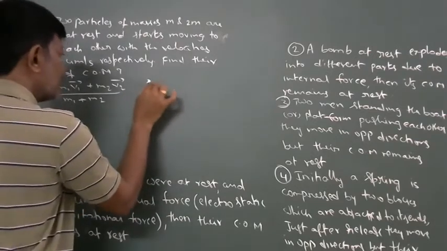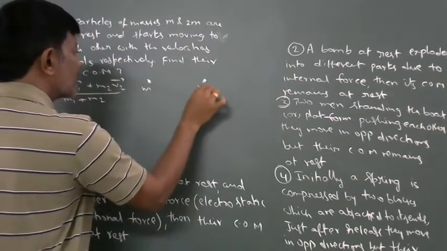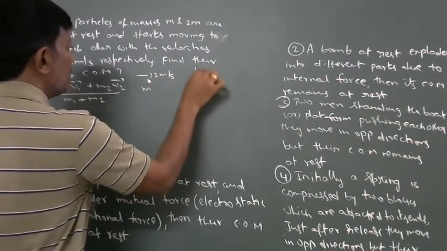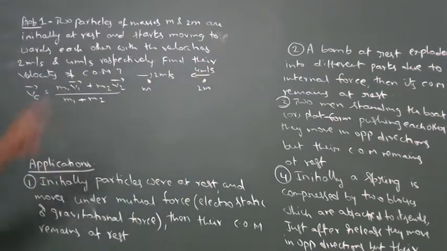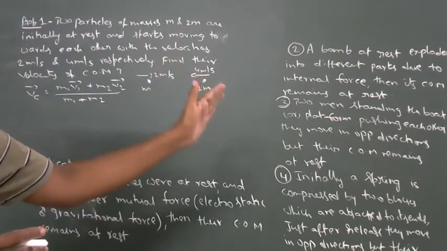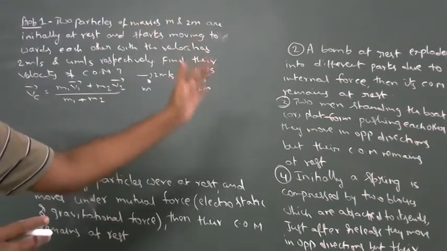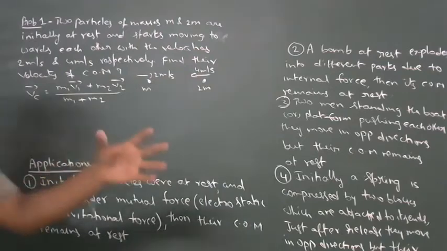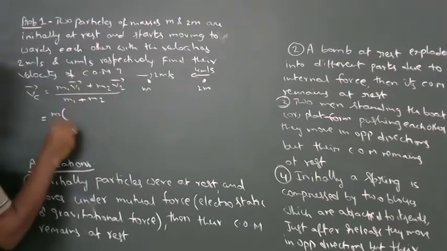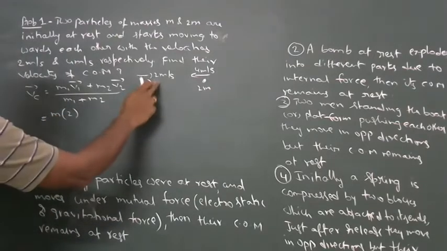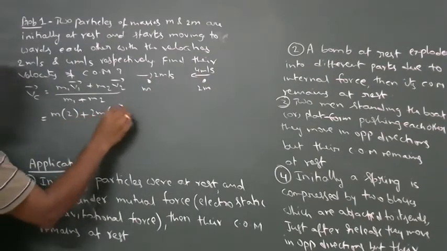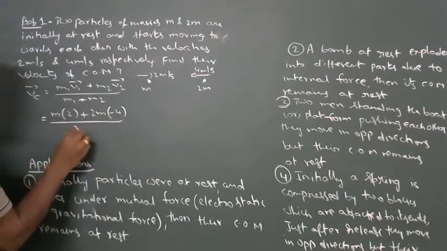Suppose this is a particle of mass m and this is a particle of mass 2m. This is moving with 2 meter per second and this with 4 meter per second. Since velocities are vectors, a positive sign is given to one velocity as you wish, and a negative sign to the other, because they are moving in opposite directions. So m1 is m into 2, plus m2, 2m, into minus 4, divided by m1 plus m2, 3m.